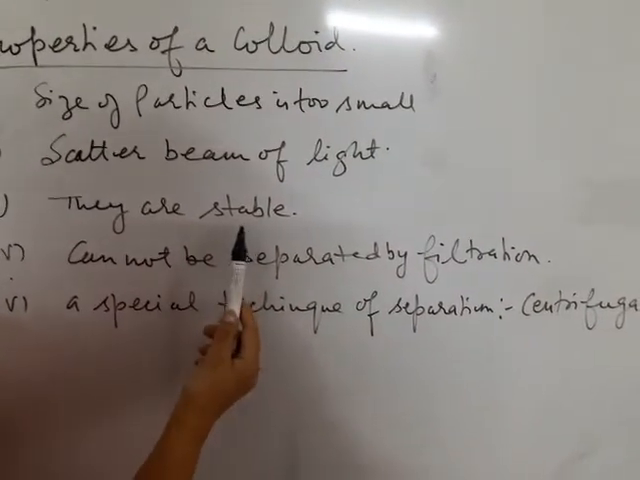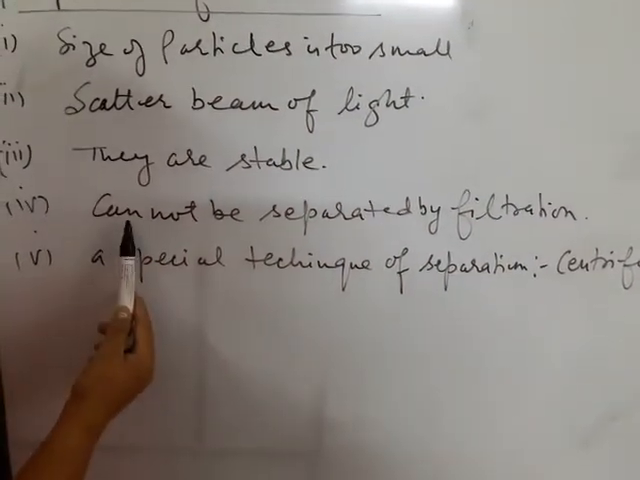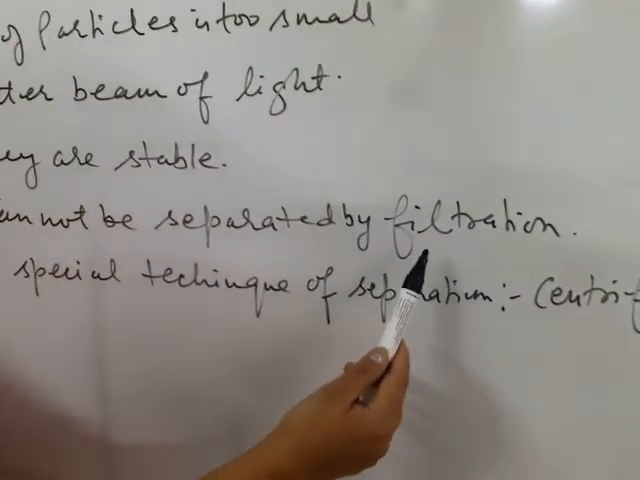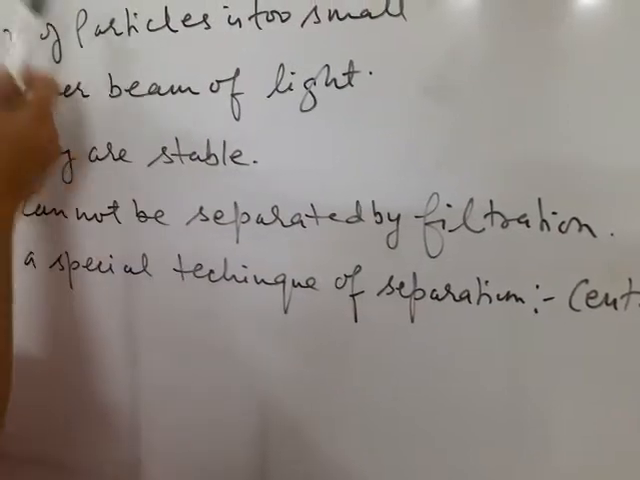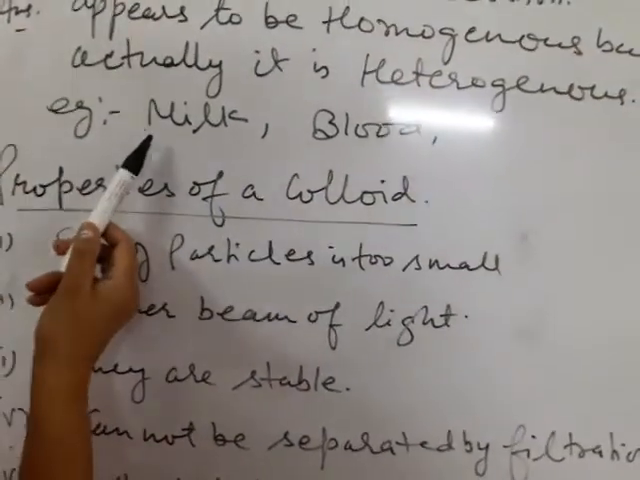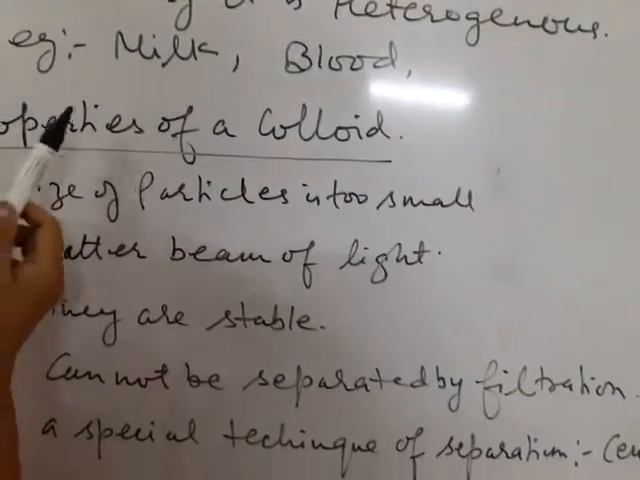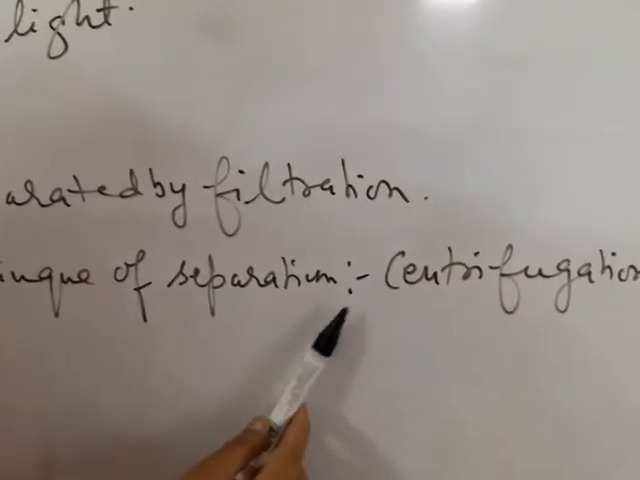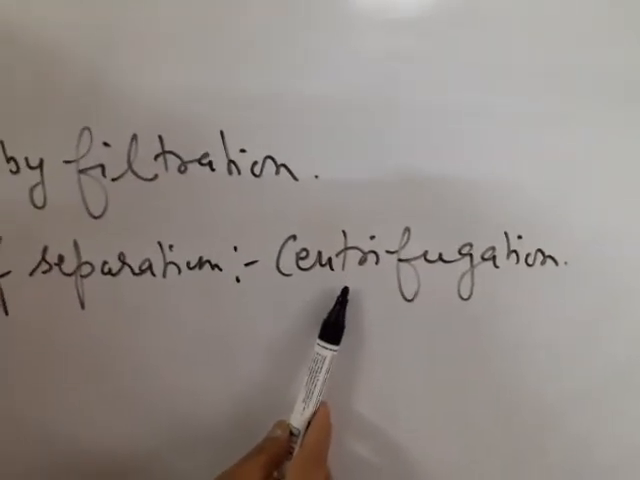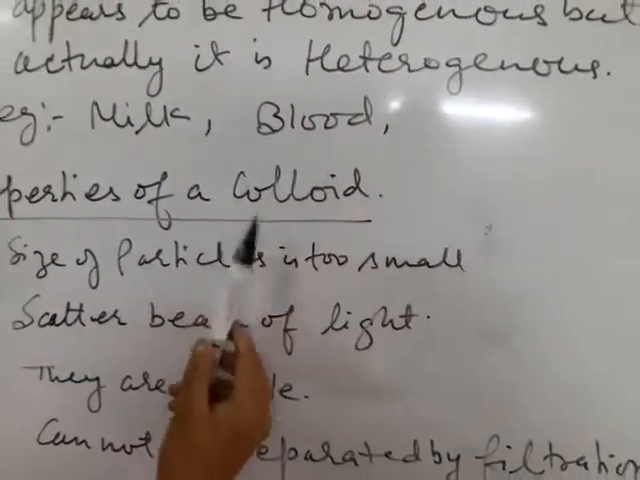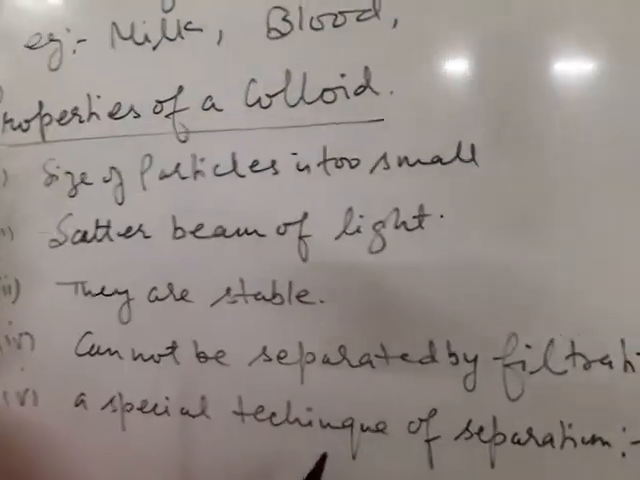So they are stable. Fourth point is they cannot be separated by filtration. You cannot separate calcium or fats or minerals from milk by filtration method. There is a special technique of separation, that is centrifugation method, to separate different constituents present in the milk and in the blood. That we will discuss later on.